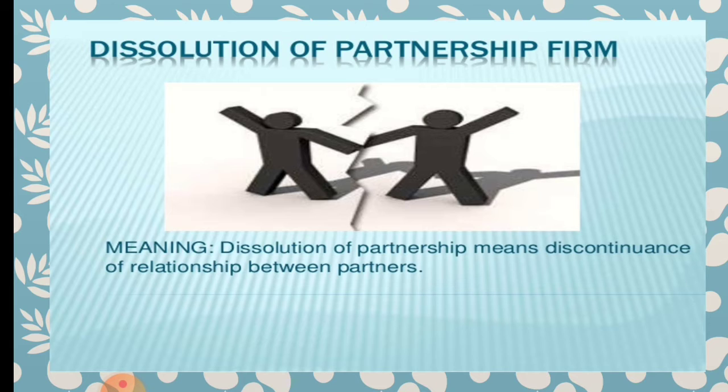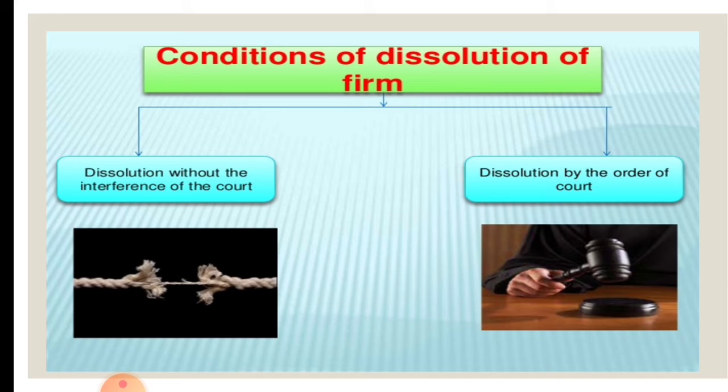For example, A, B and C are partners in a business. If all the 3 partners decide to dissolve, it is known as dissolution of firm. So I have already given you an example also. The next topic is dissolution of partnership. Dissolution of partnership means termination of the original partnership agreement.